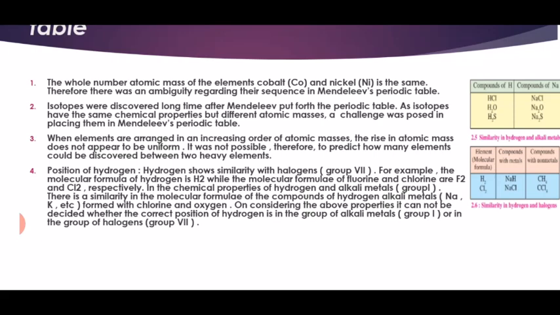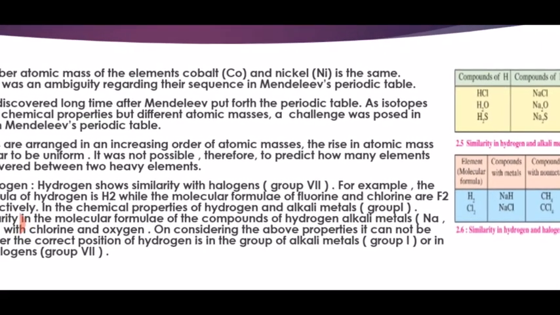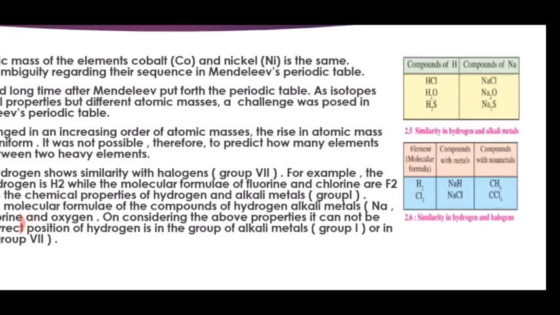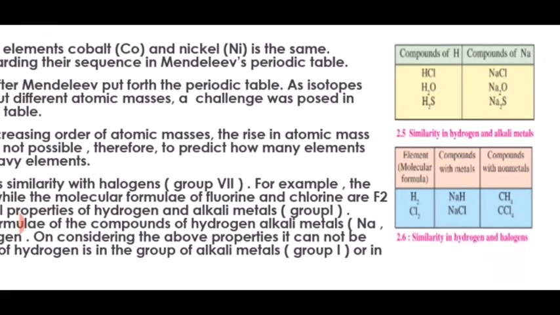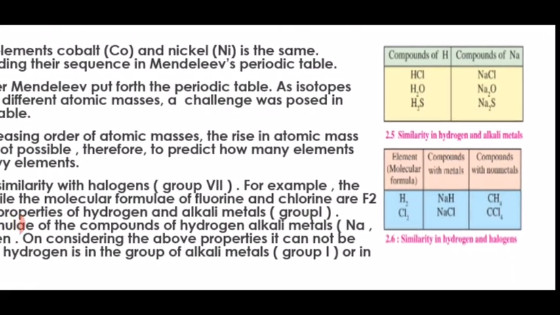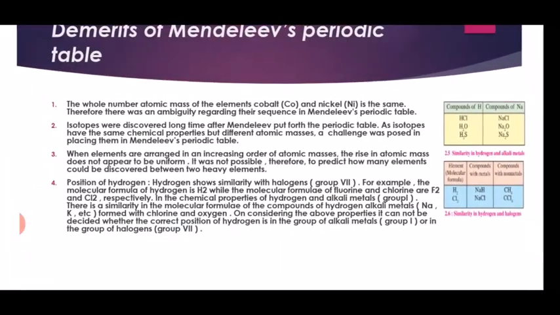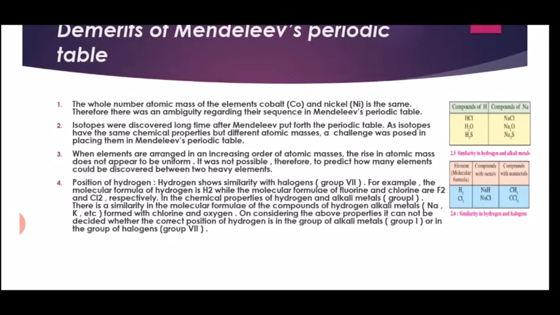Now here a table is given. Compounds of hydrogen are HCl, H2O and H2S. Compounds of Na are NaCl, Na2O and Na2S. Now see table 2.6. Element and molecular formula, already I explained.